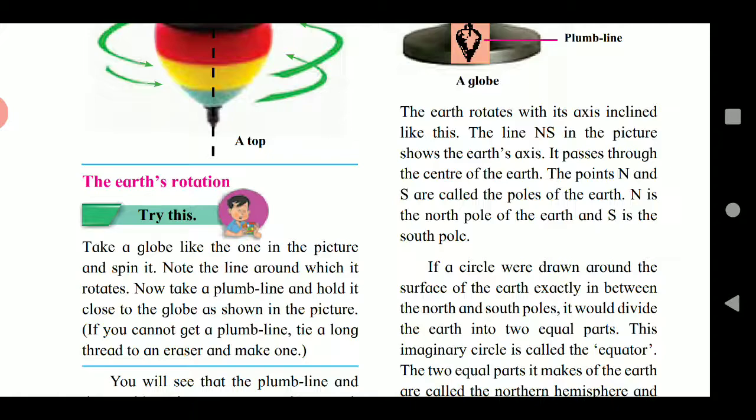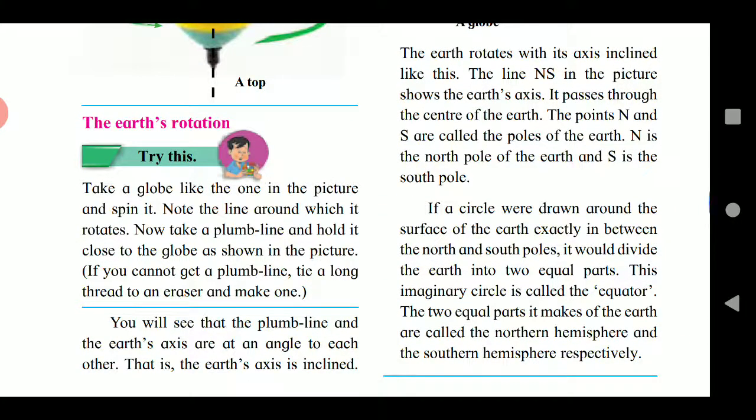What is meant by plumb line? It is an instrument used in the construction business to find the level of the wall. If you cannot get a plumb line, tie a long thread to an eraser and make your own plumb line.